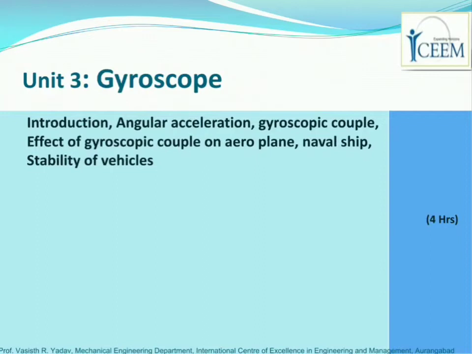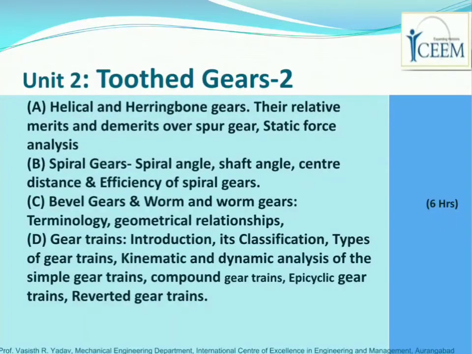So moving forward, we have unit 3. In unit 3, we have to study the gyroscope, right? What a gyroscope is, how the gyroscopic effect and the gyroscopic couple affect aeroplanes, naval ships, or the stability of vehicles, etc. So the third unit is the gyroscope, and the total weightage allotted to this unit 3 is 4 hours. 4 hours means around 10%.